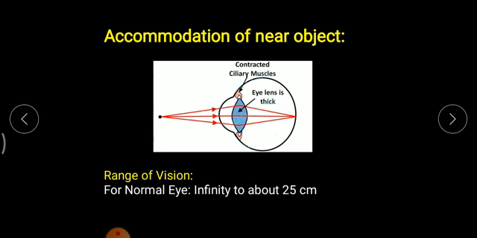Now, as I was telling previously, the range of vision of a normal human being is from infinity to about 25 centimeter. The farthest point is infinity and the nearest point is 25 centimeter. So this is the range of a normal human being.